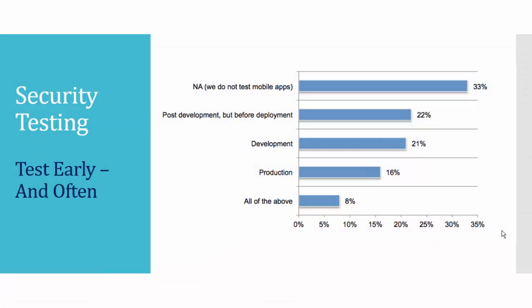When we are talking about apps, these are developed by developers and they go through the software development life cycle. Statistics show that 33% of developers don't test mobile apps for security faults. Post development just 22%, during development 21% of apps are tested, and during production 16%, and all of the above 8%. Only 8% are tested properly. The remaining 92% of apps are untested or only slightly tested.